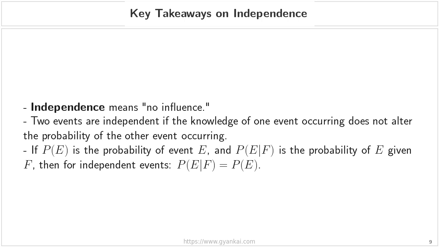To put this into a formal mathematical language that you can use in your calculations, if P of E represents the probability of event E, and P of E given F represents the probability of event E occurring, given that event F has already happened, then for independent events, P of E given F equals P of E. This formula is the mathematical way of saying that the given part, the occurrence of F, has had no impact on the probability of E.